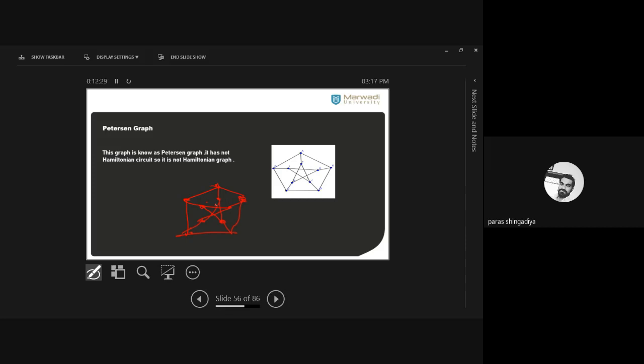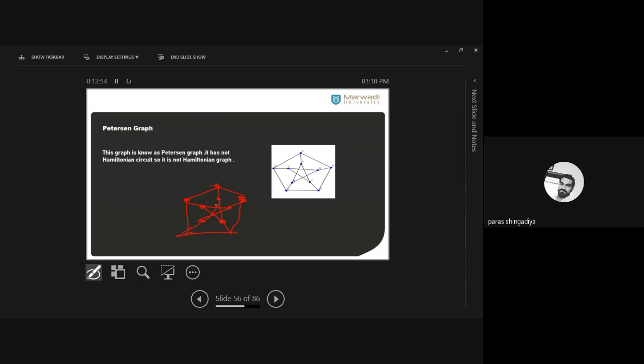And now we have to verify both properties for the Peterson graph. So, is the Peterson graph a Eulerian graph? No. Yes, very good. Okay, why is it not?